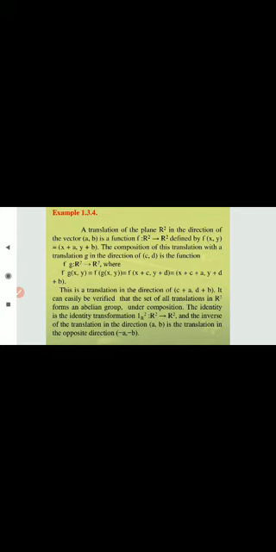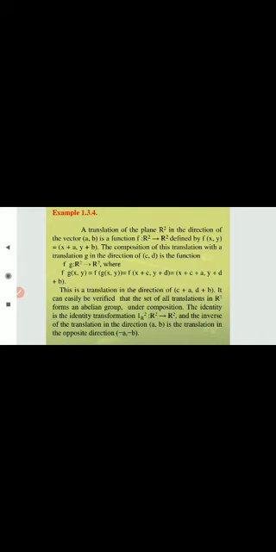We know f of x comma y is x plus a comma y plus b. Here f of g of x comma y means f of x plus c comma y plus d, and expanding f, we get x plus c plus a comma y plus d plus b. This is a translation in the direction of c plus a comma d plus b.